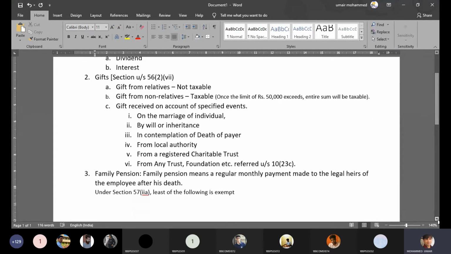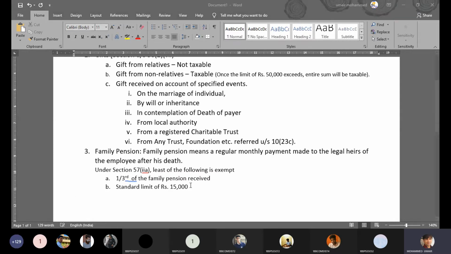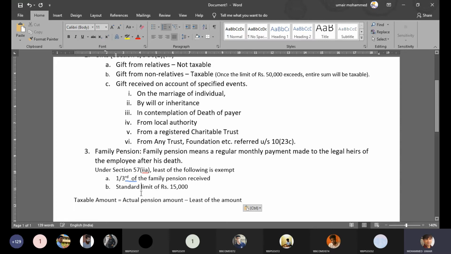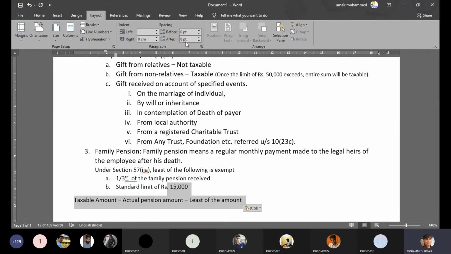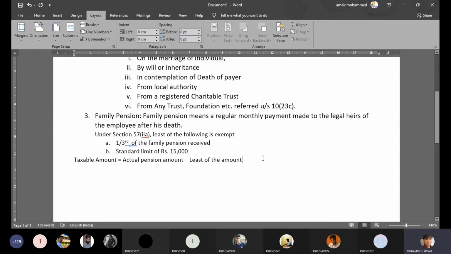So what are the provisions of section 57, subsection 2A? Let's see. It's a process in which we have to apply two steps. Step number one, take 1/3 of the family pension. Step number two, apply the standard limit, the government notified limit, of rupees 15,000. So once you do this, the taxable amount will be the actual pension amount minus the least of the above two steps. The amount which you figure out from the above two steps has to be deducted from the actual pension amount. So this is how you get the taxable amount of family pension.